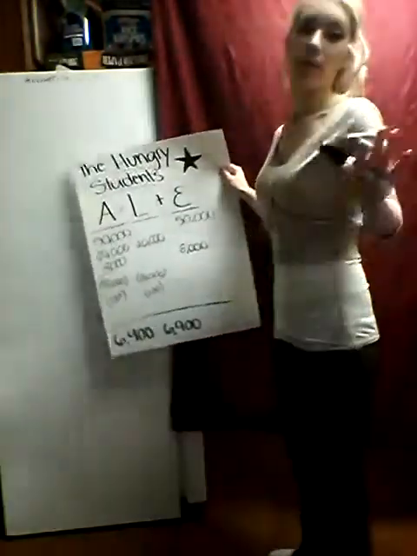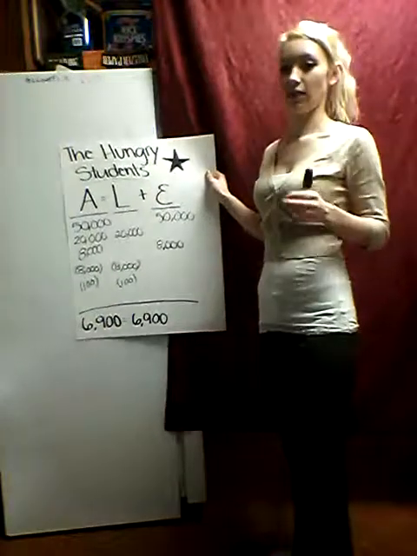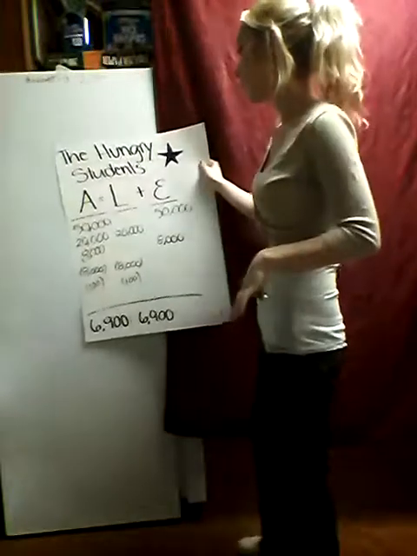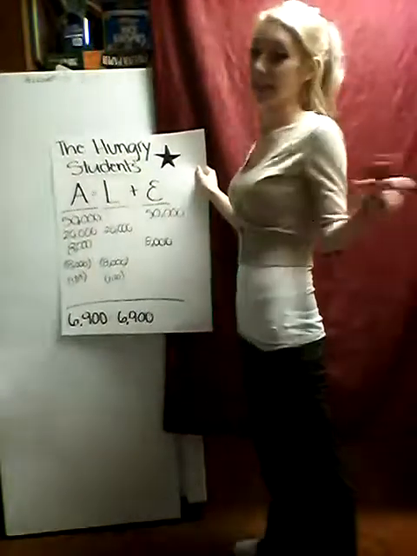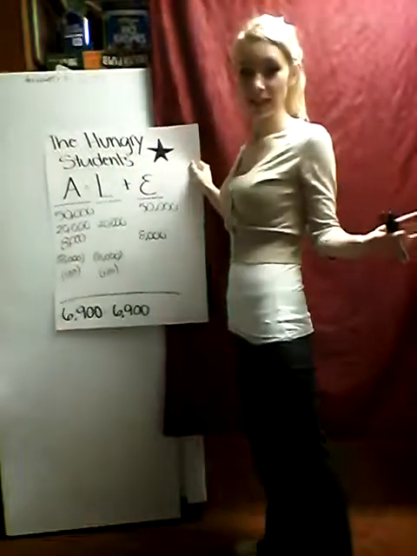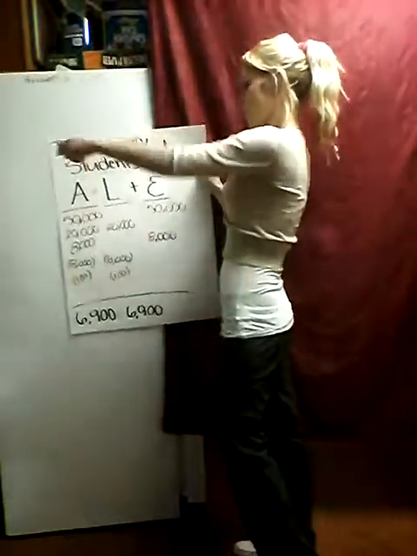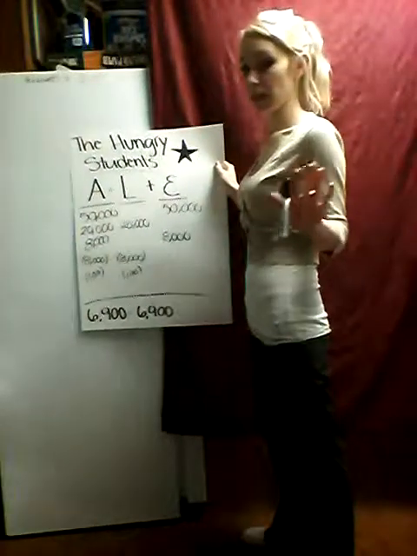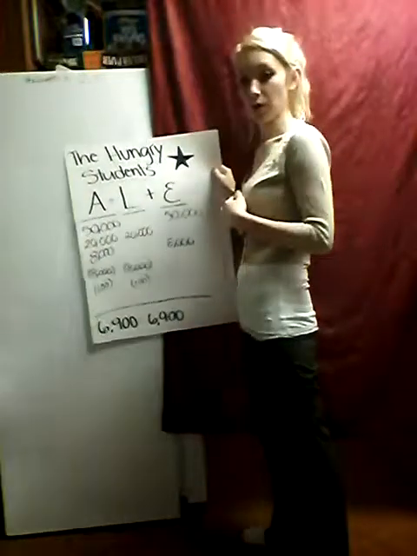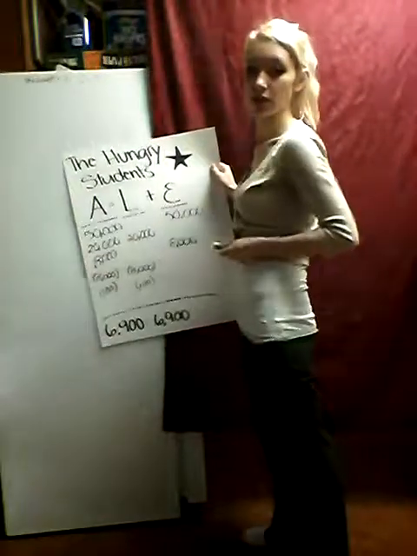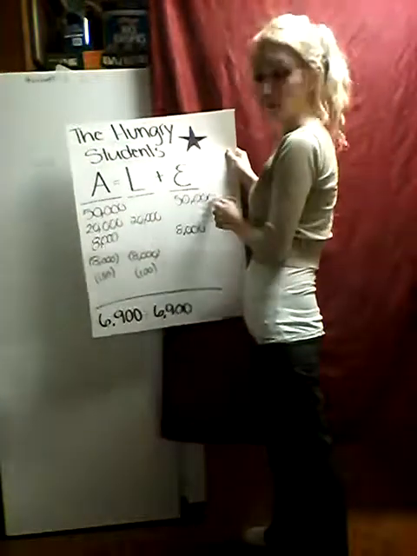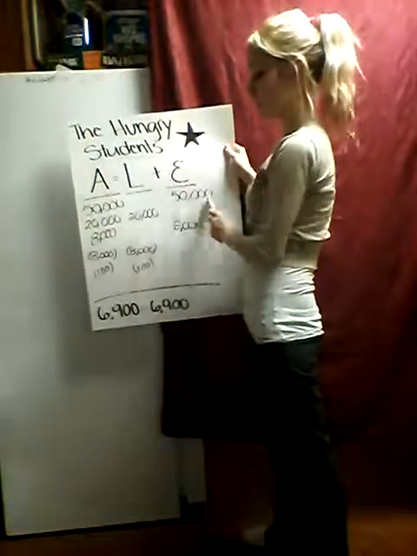So, to use that, I'm going to have us open up our own business. And we are going to open a business called the Hungry Students, because everybody that goes to college is hungry. So, we're going to have a business and we're going to deliver anything anybody wants. Red Bull, Twinkies, whatever it is. So we're going to start off this business, and it's a new business. We're going to have $0 beginning capital. So as the owner, I'm going to give you $50,000. So an asset, cash, will have $50,000, and we're going to take it from owner's equity. So $50,000 goes on each side.